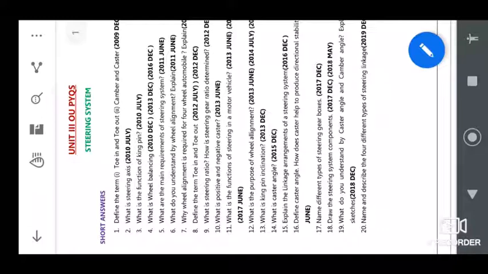Okay, and next is what is positive and negative caster, a similar thing which we all learned. What is the purpose of wheel alignment, what is kingpin inclination, caster angle, linkage, and different caster angles, again the same questions. Different types of steering gearboxes, all similar questions which have already been given in my notes, which I have uploaded in the Google Classroom. You can go through this, and I will also try to upload the solutions of all these questions one by one in the Google Classroom. You can go through that also.